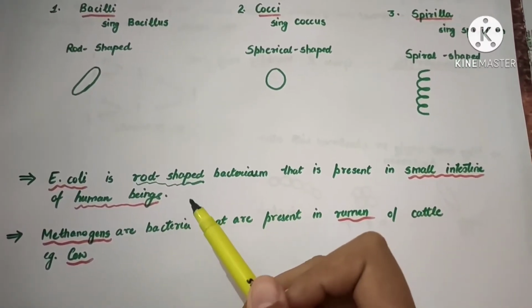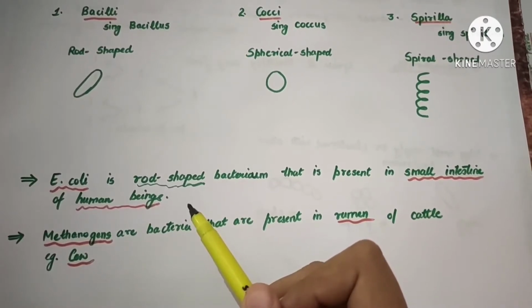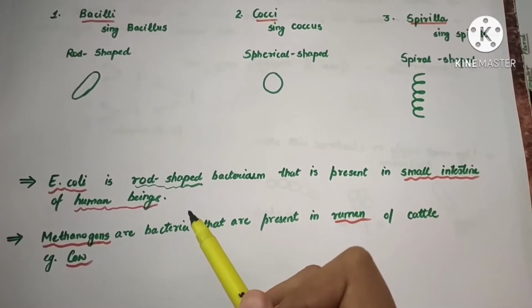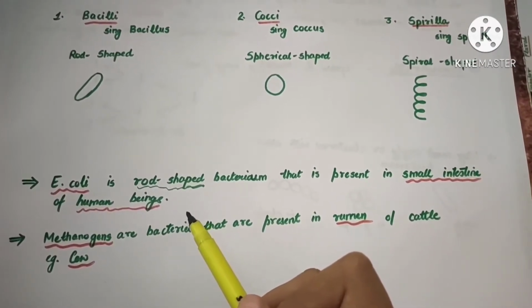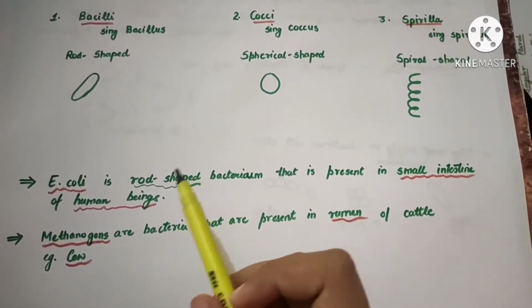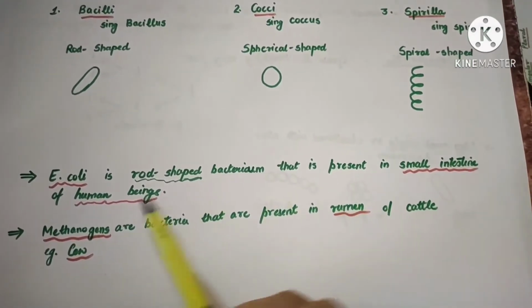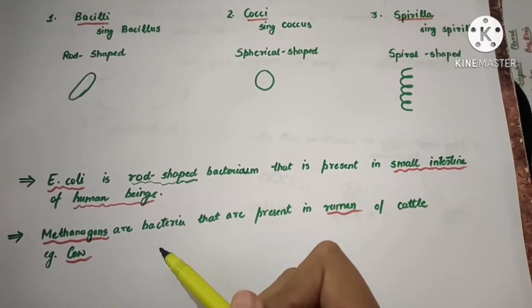And if someone asks you that, tell me about a bacterium, or tell me about bacteria that live inside cattle or organisms other than humans, so you can name methanogens, which are the bacteria that are present inside the rumen of the cattle, like cow. Okay, now what is rumen?